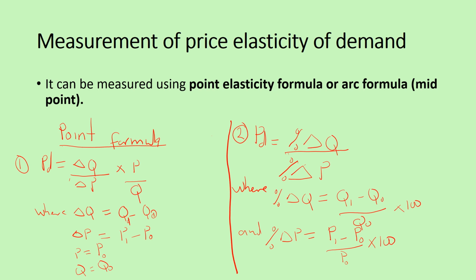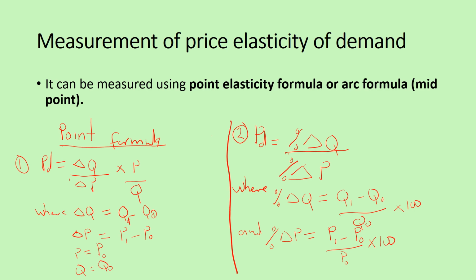So we have PED is equal to the percentage change in quantity over the percentage change in price. Now to expand the variables we have here, the percentage change in quantity is equal to the current quantity minus the old quantity, all over the old quantity, times 100. That is the expansion form of the percentage change in quantity. Then let's expand that of the percentage change in price, which is the new price minus the old price, all over the old price, times 100. So the two formulas you see here are all under the points formula.